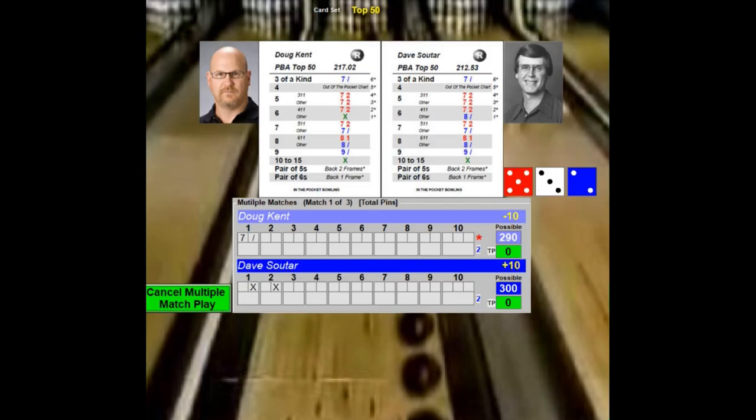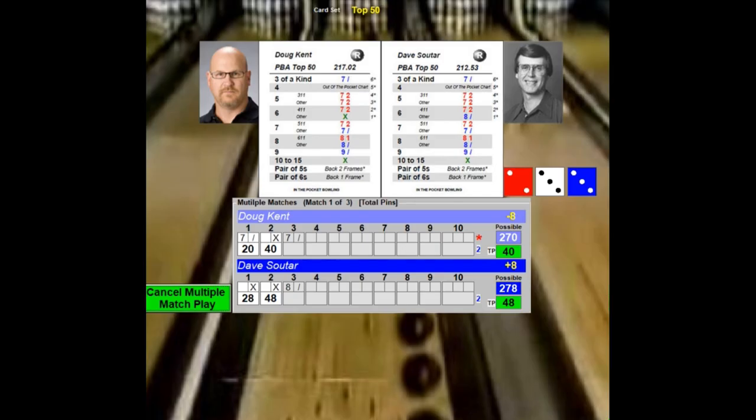On 2, he throws a 5-3-2. That's 10. That's a strike. Kent throws a 2-3-1. Boom. That's a strike. On 3, he throws triple threes, which a 9 would give him a spare. He got a spare anyway. Sultar throws a 2-3-3.